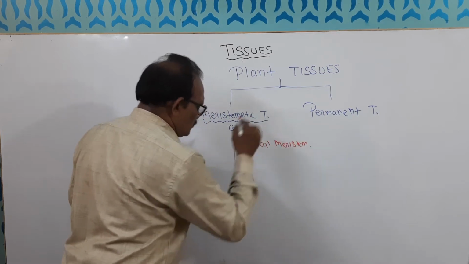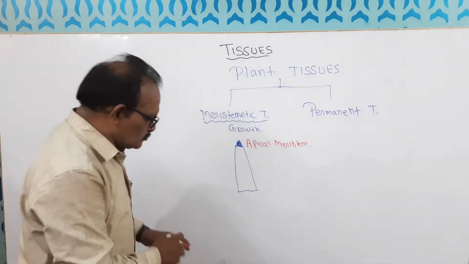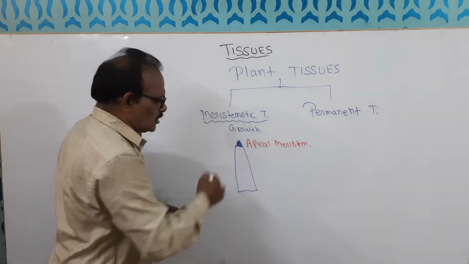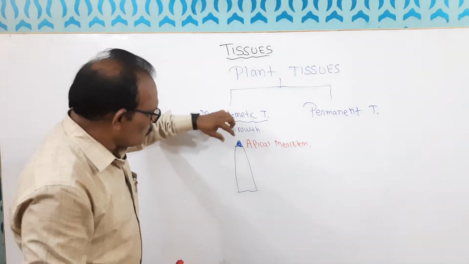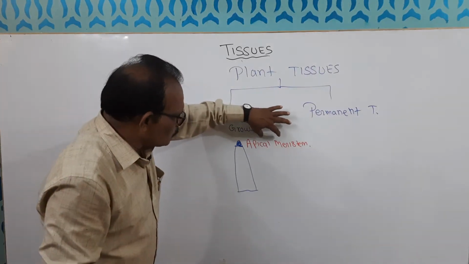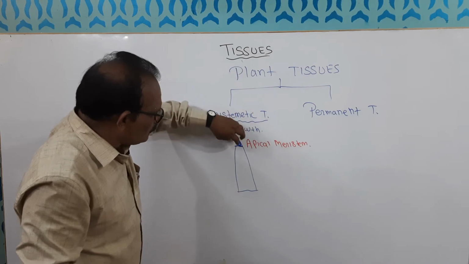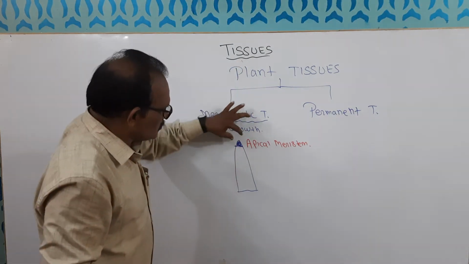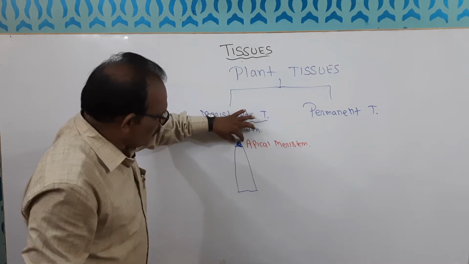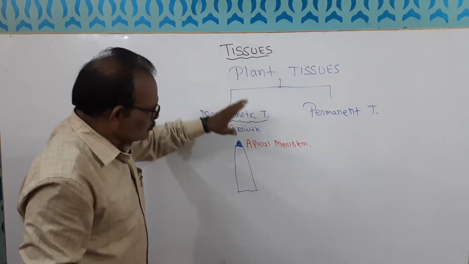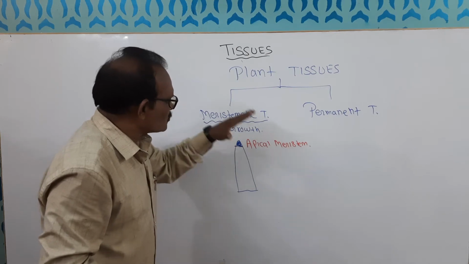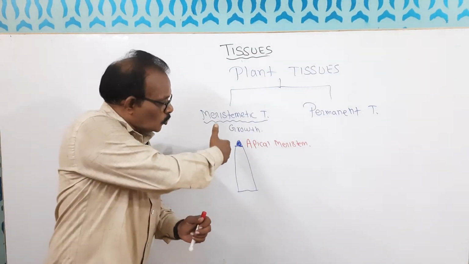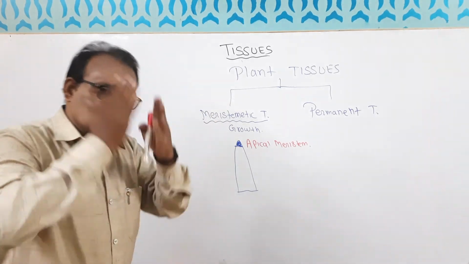Apical meristem always lies at the tip of the stem, at the growing part. This is responsible for the growth of the plant lengthwise. That's why it is so thin and goes up and up. So apical meristems are the meristematic tissues responsible for the growth of the plant lengthwise.